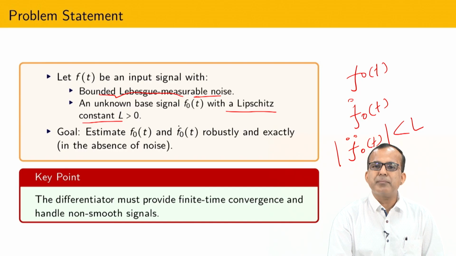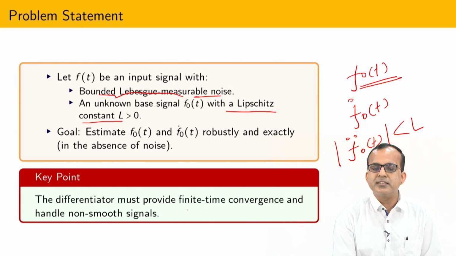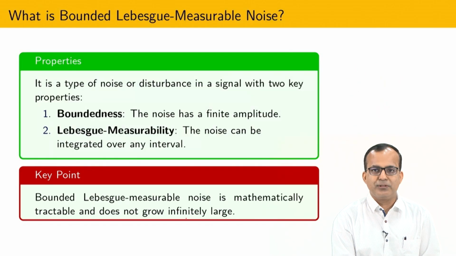And what is our main intention? That if this signal f0 contains some kind of bounded Lebesgue measurable noise, I will define what is the meaning of Lebesgue measurable, then I have to get the differentiation. And due to that reason, what is the requirement? The differentiation process should finish in finite time and it can handle some kind of non-smooth signal.